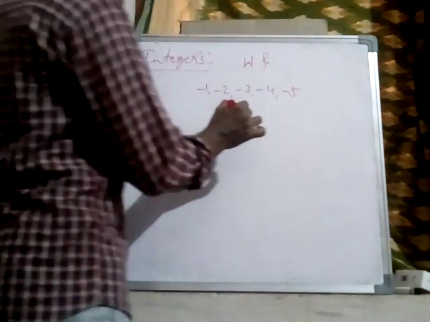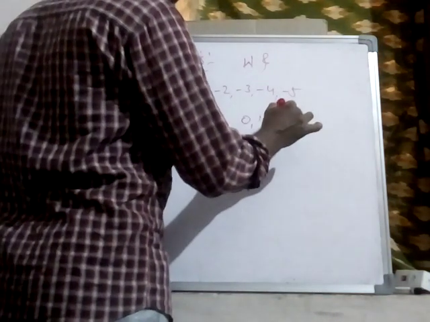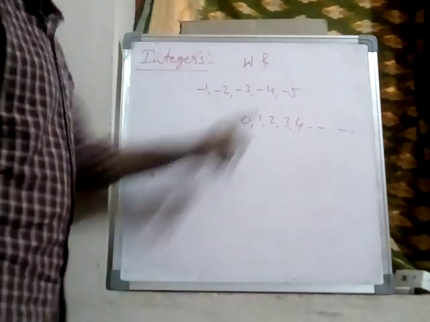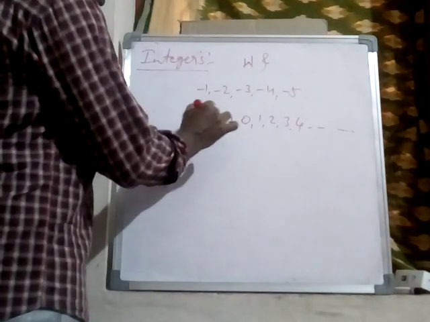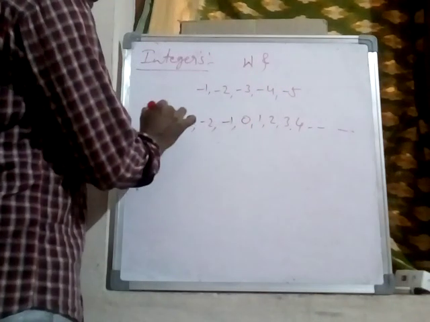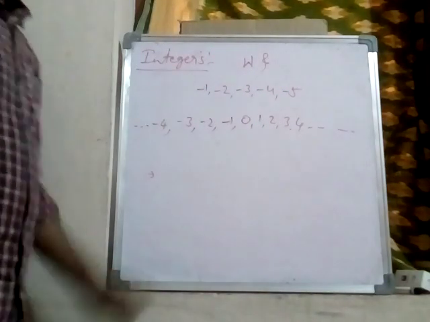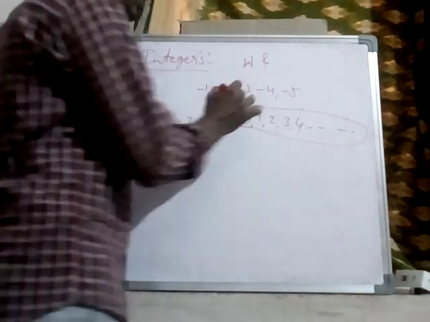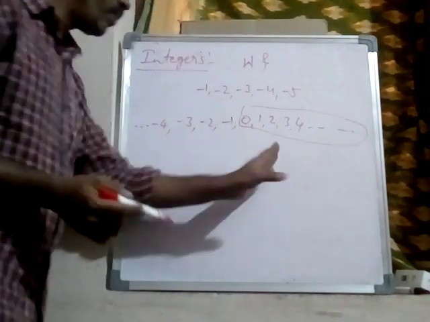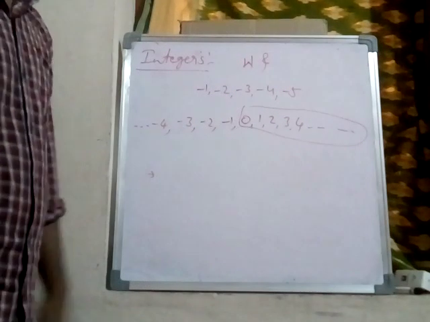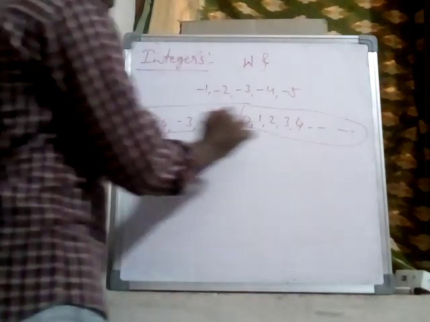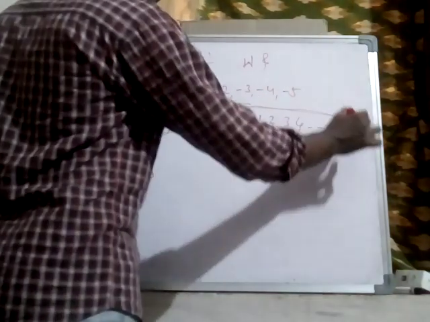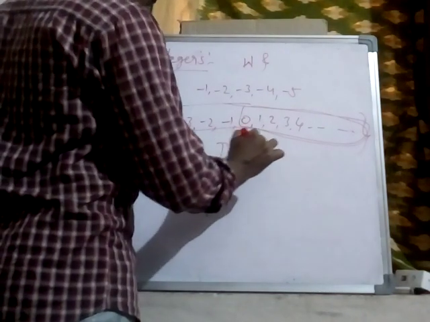So whole numbers are 0, 1, 2, 3, 4, like this. This is whole numbers. So negative sign of natural numbers means -1, -2, -3, -4, like this one. So the set of all whole numbers together with negative sign of natural numbers, they are called integers. It is denoted by I or Z.